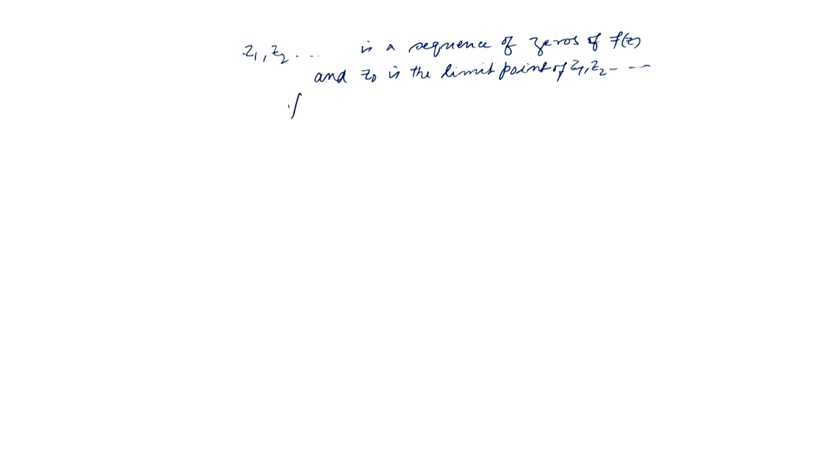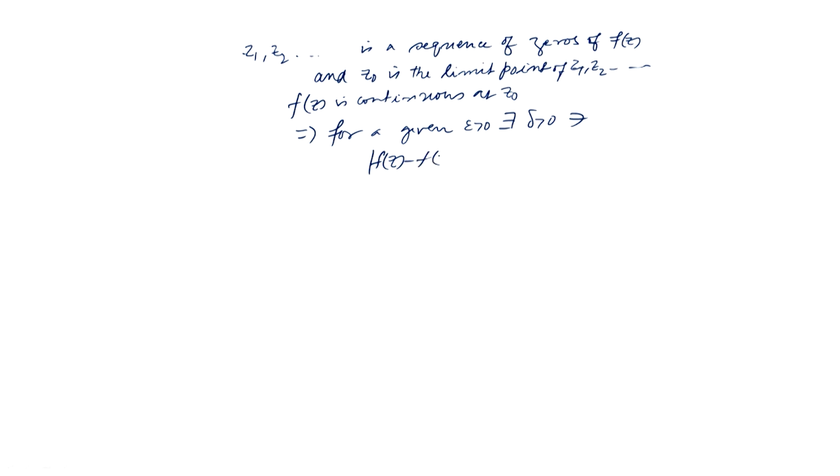Now, f(z) is continuous at z naught, which implies that for a given epsilon greater than 0, there exists a positive number delta such that mod of f(z) minus f(z naught) is less than epsilon whenever mod of z minus z naught is less than delta.